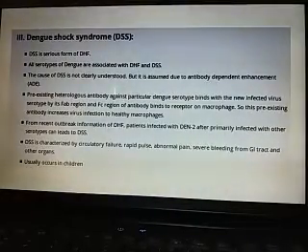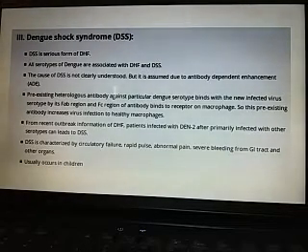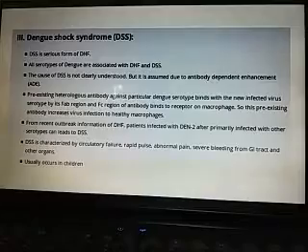Dengue shock syndrome. Dengue shock syndrome is the serious form of dengue hemorrhagic fever. All serotypes, that is dengue 1, 2, 3, 4, can cause both hemorrhagic fever and shock syndrome. The cause of dengue shock syndrome is not clearly understood, but it is assumed to be due to antibody dependent enhancement.